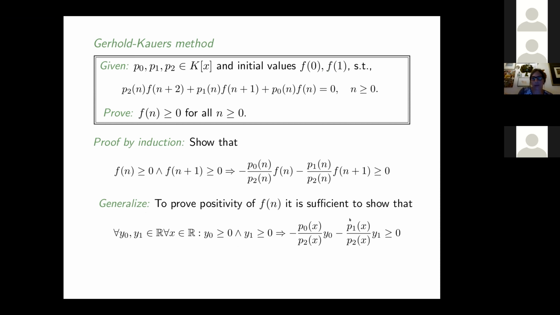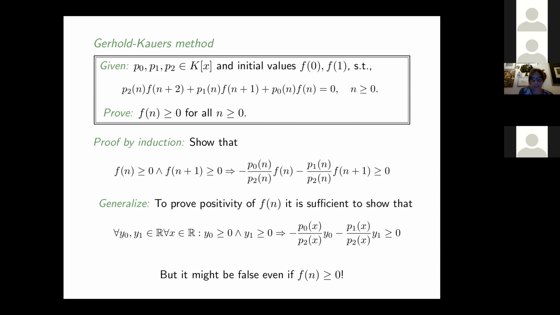So this is a more general statement. If this general statement is true, then our induction proof goes through. But this latter statement may be wrong, even if the original thing is right. The advantage is it can be proven automatically using CAD, or checked at least if it's true or not. So what I say here is that it may be false, even if the sequence is non-negative.